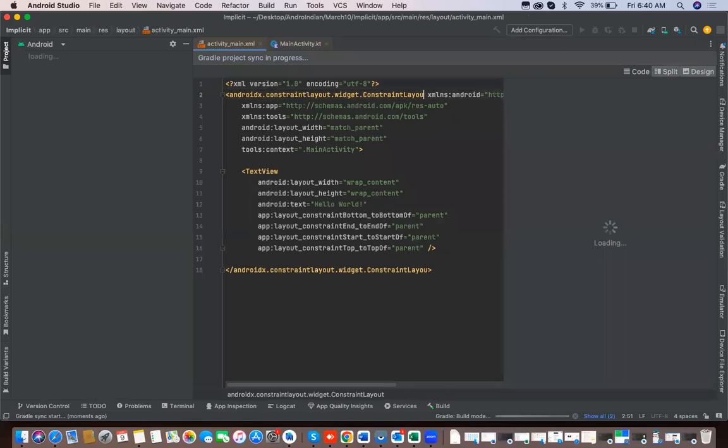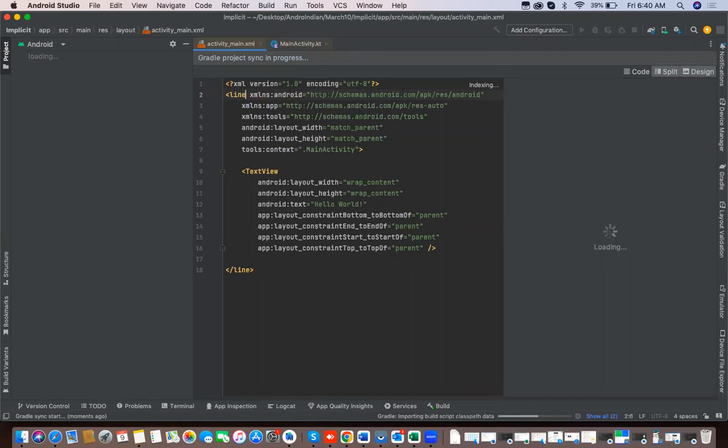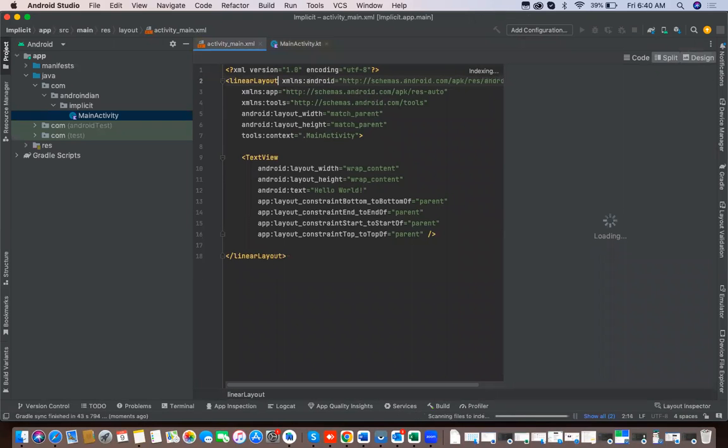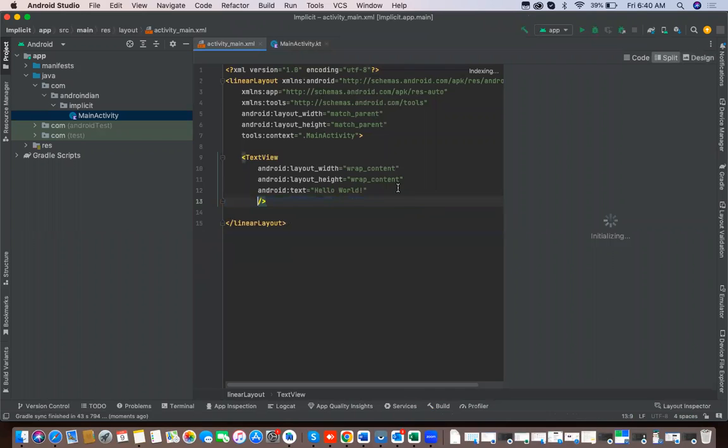Then we'll apply data binding. So this I'm changing to a linear layout. These are the properties of constraint layout, so I'm removing that.